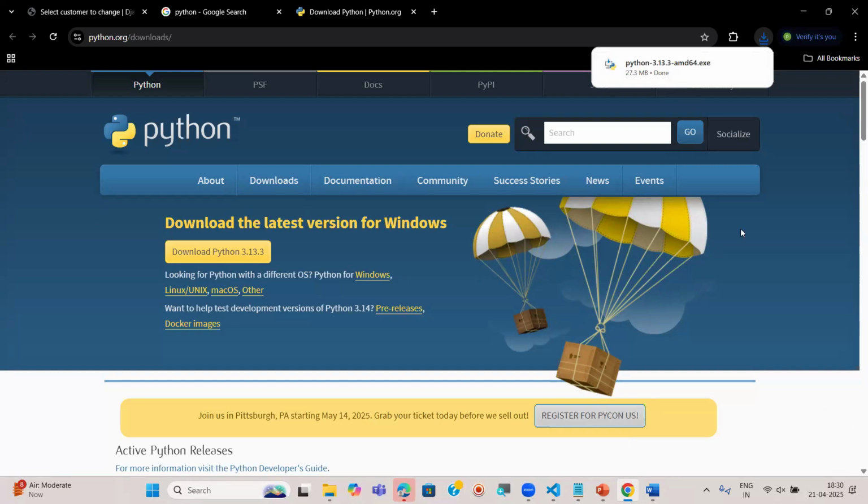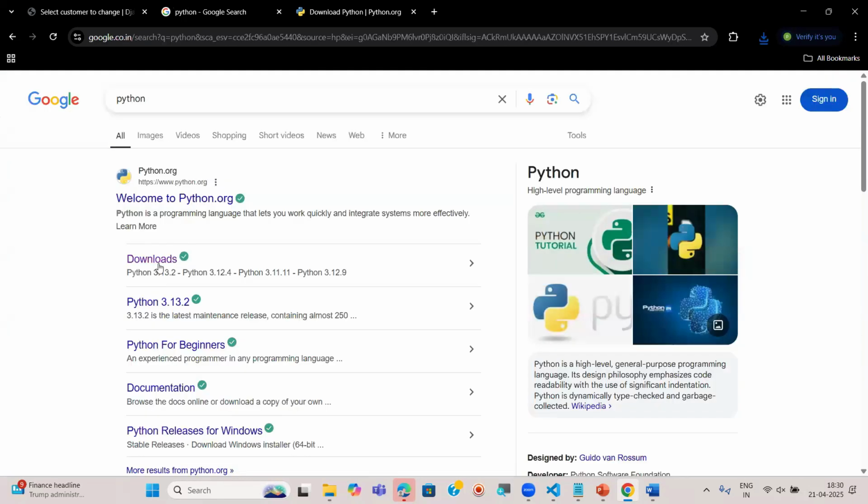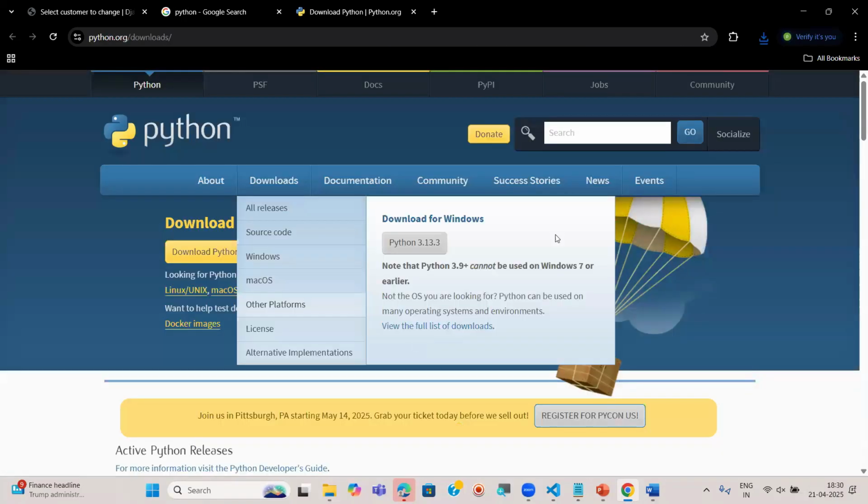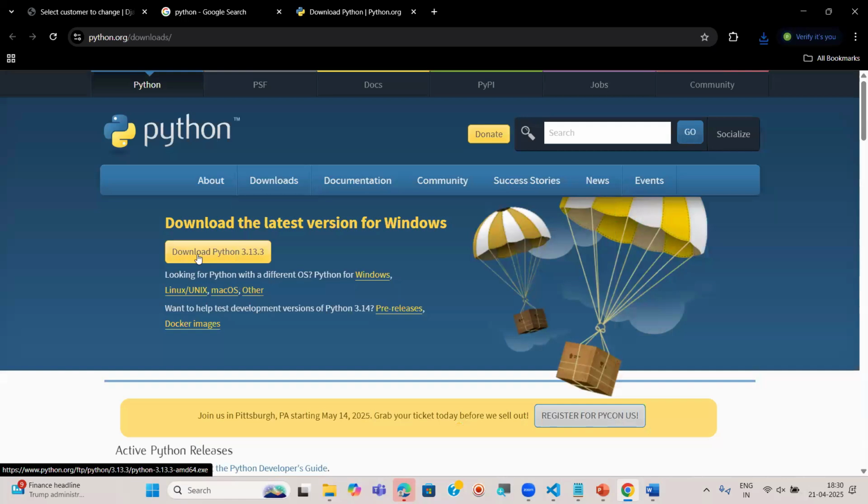If you want, right now, live you can do it. Go to Google. There you can search for Python, right? And you can go for downloads here, and you can see this web page. And here you can click on this button. That's it. Very simple. Within seconds we can download it. It will not take that much time to download.